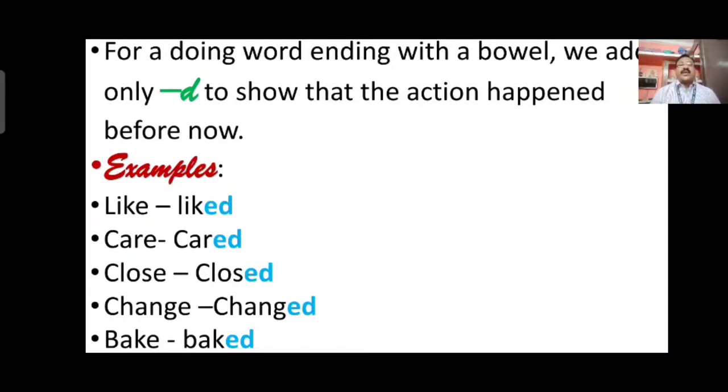Like changes into liked, care changes into cared, close changes into closed, change changes into changed, bake, baked. Means all the verbs, when D is added to them, change from present form to past form.